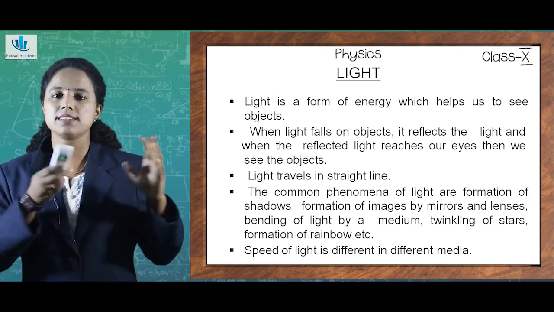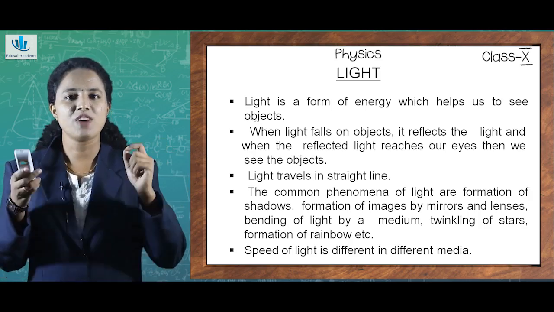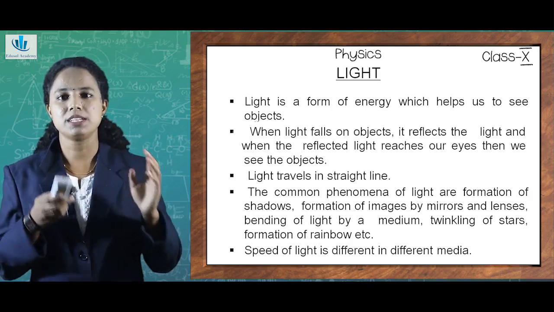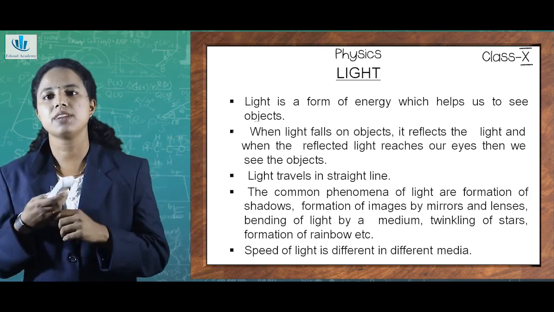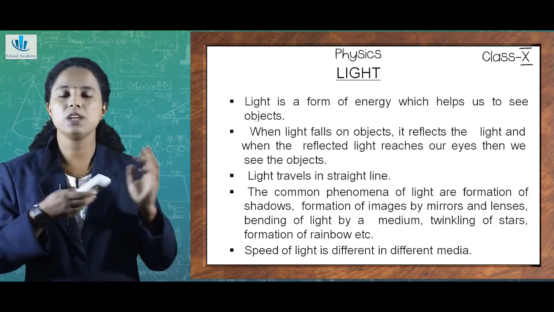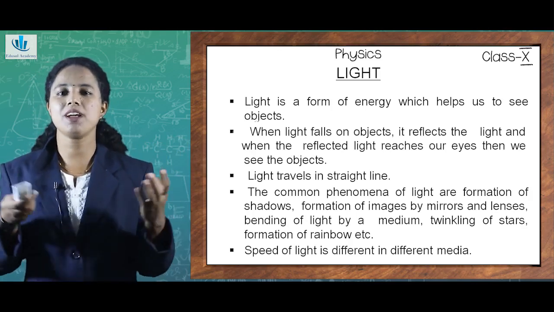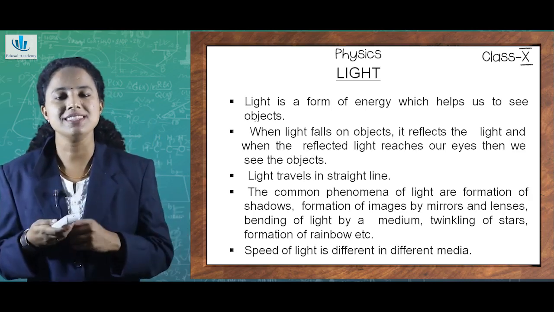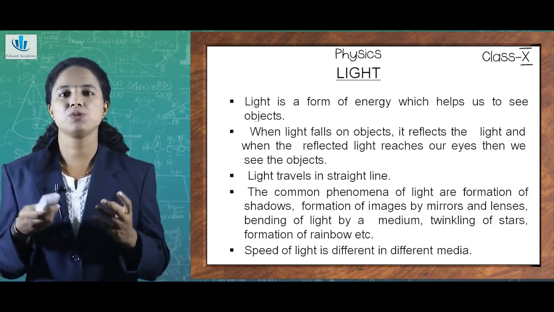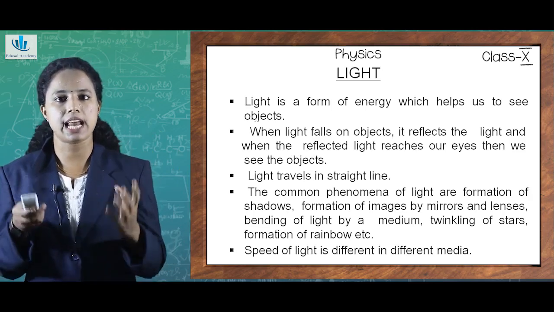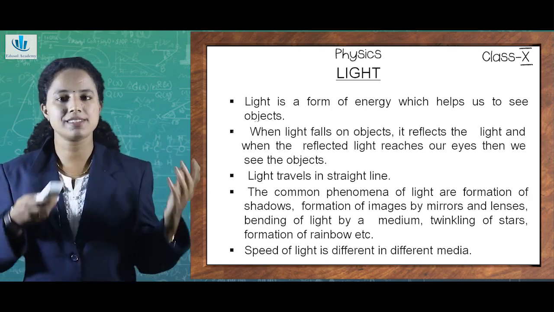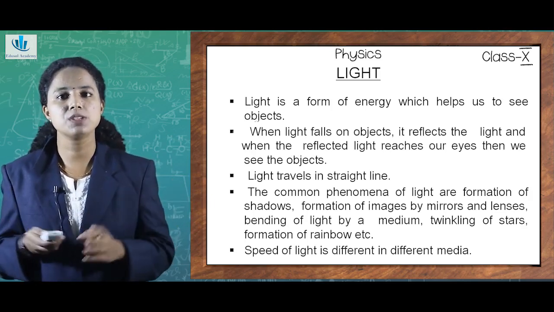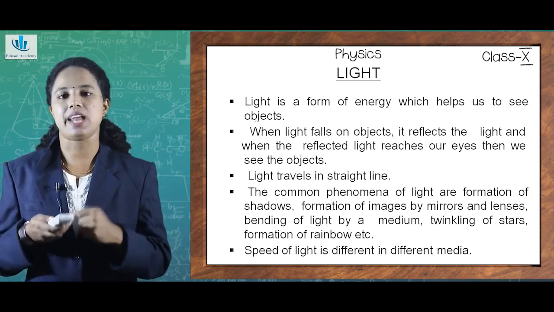Light always travels in a straight line. But whether it travels every time in straight lines, we need to have a discussion on that. Still, there are many common phenomena of light available around us in nature. The only thing is, we may not be aware that it is because of a particular phenomenon that a particular effect is happening. Like formation of shadows, formation of images in mirrors and lenses. Then twinkling of stars, the formation of the very beautiful rainbow, etc., happen due to different phenomena of light.